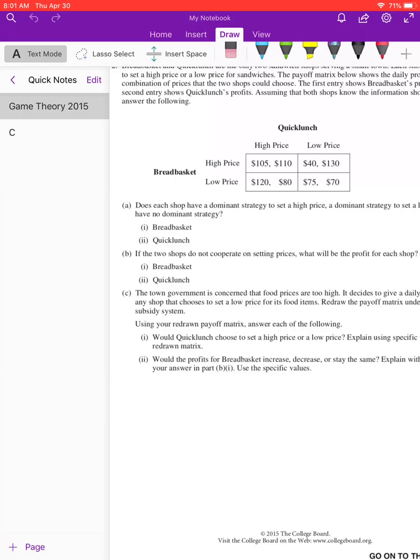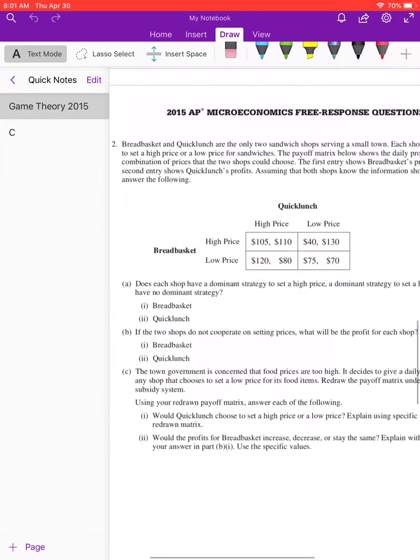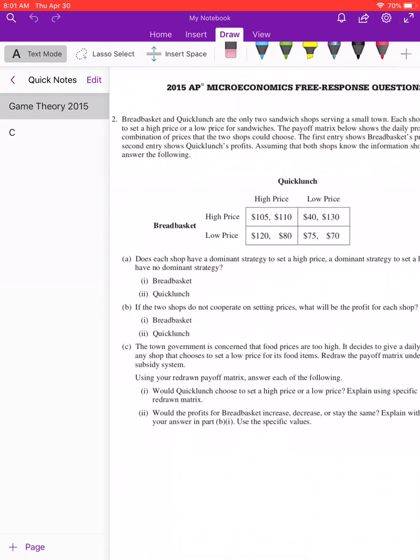This one is the 2015 question, I think it's number 2 from 2015, and this is just another example of game theory. We actually did this one in class way back in October, but I doubt you'll remember that, and if you do, then so be it. We'll review this. It's a fast one, and I think this is another likelihood. Last year's exam on 2019, they talked about the Nash equilibrium and then cheating within the game. And so we'll talk about what those words mean in this question as well.